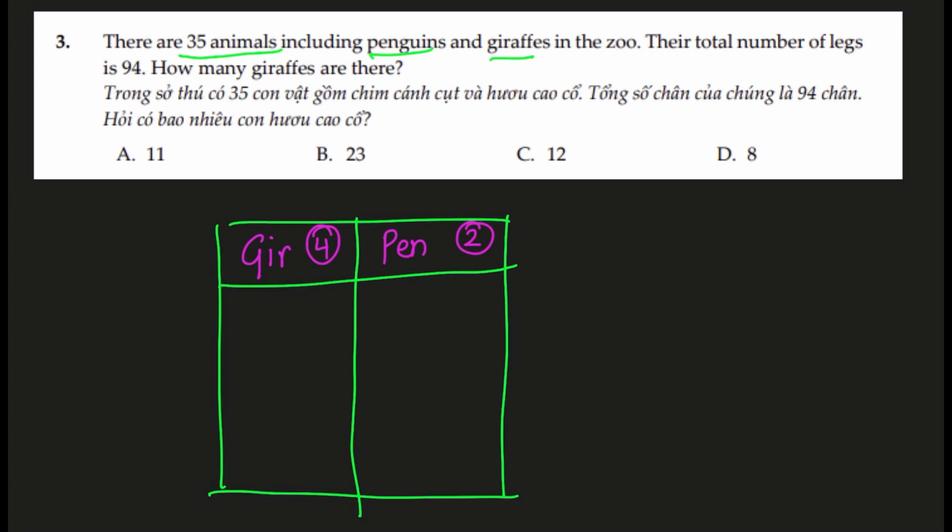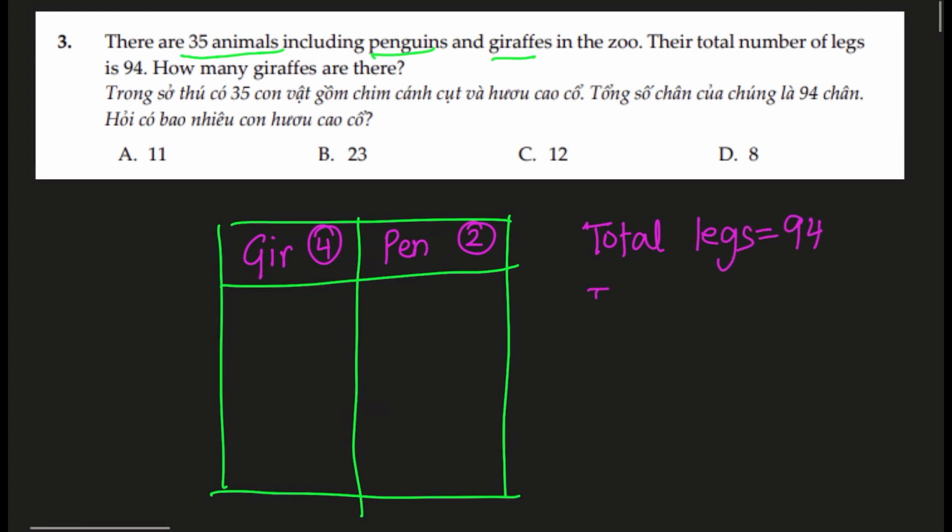Now this is a method that I work with my students. In fact, my son came up with this method, and this is an awesome method. Let me teach you. Now we are looking for total legs of 94 legs, and total animals should be 35. Now for this method, let's assume that to start with all the animals are penguins.